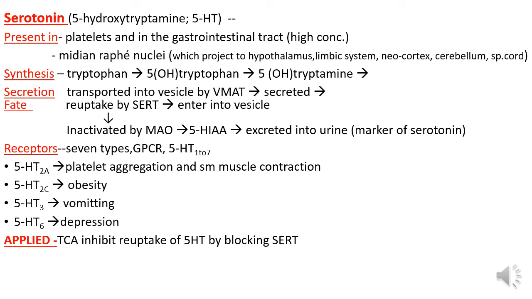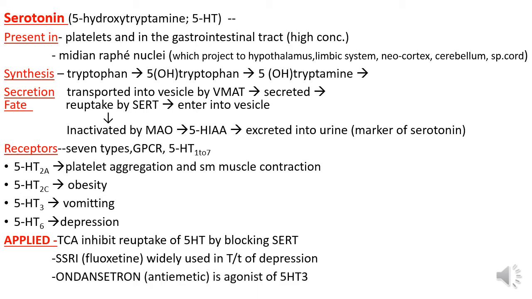Applied. Tricyclic antidepressants inhibit reuptake of 5-hydroxytryptamine by blocking SERT. SSRI, selective serotonin reuptake inhibitor, such as fluoxetine, is widely used in treatment of depression. Ondansetron is an antiemetic, it is an antagonist of 5-hydroxytryptamine 3.